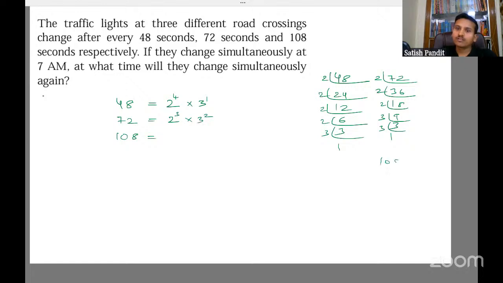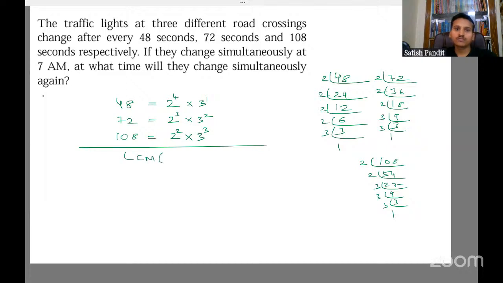Then we have 108, which is 2 to the power 2 into 3 to the power 3. So the LCM of 48, 72, and 108 is 2 to the power 4 into 3 to the power 3.